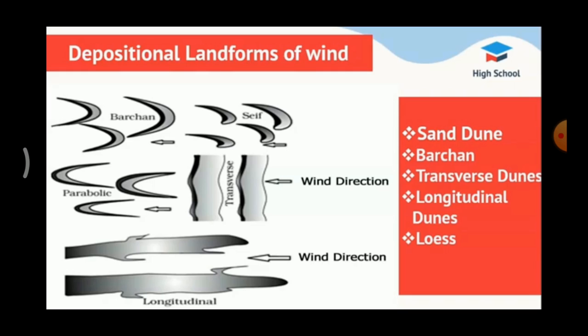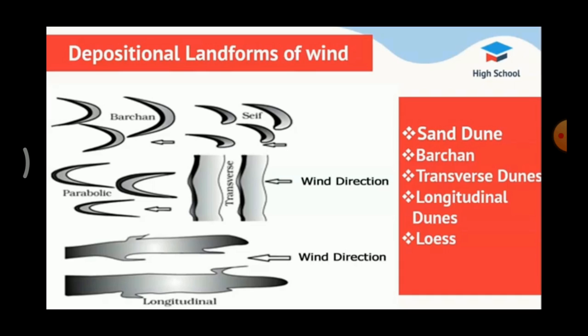Second one, Barchans. Barchans are isolated crescent shaped sand dunes. Crescent means what? Half moon. Okay. Next one, transverse dunes. Transverse dunes are asymmetrical in shape. What is the meaning of asymmetrical? Having two sides but not the same. Okay, this is called asymmetrical.